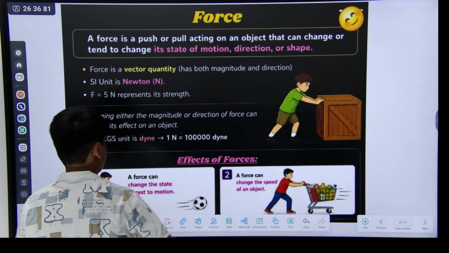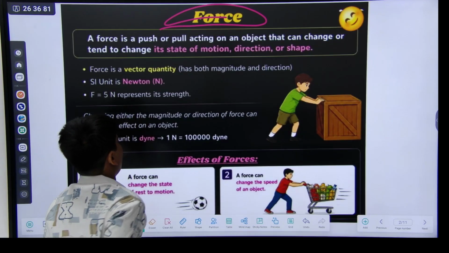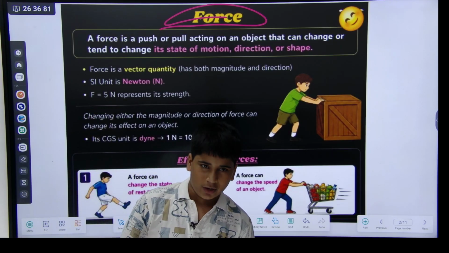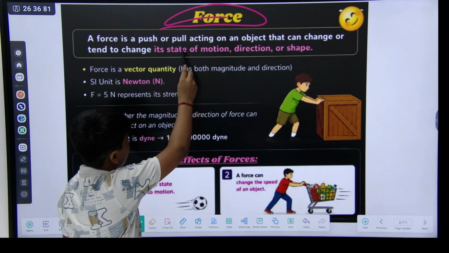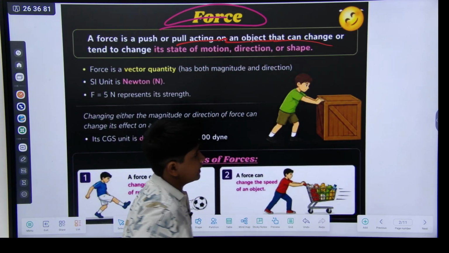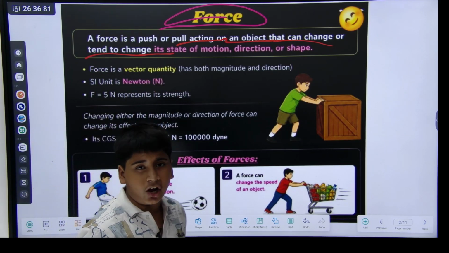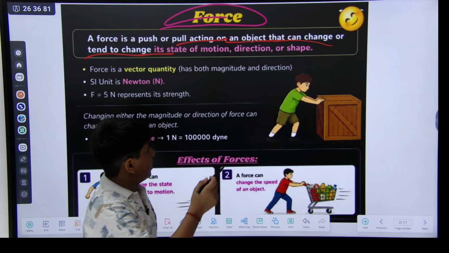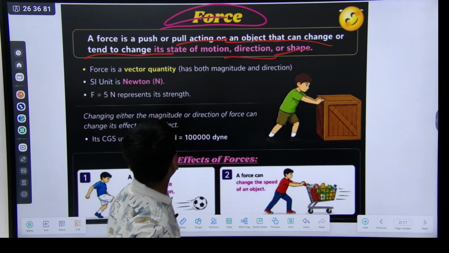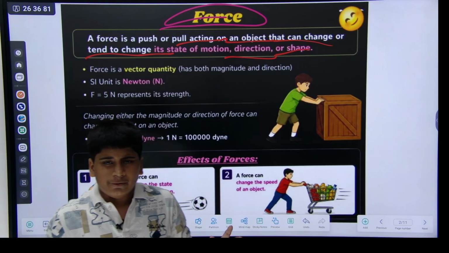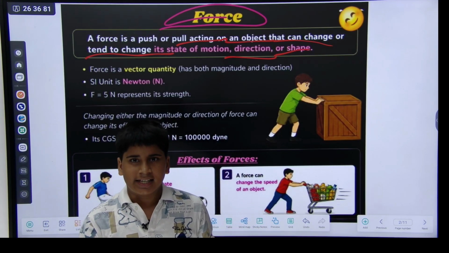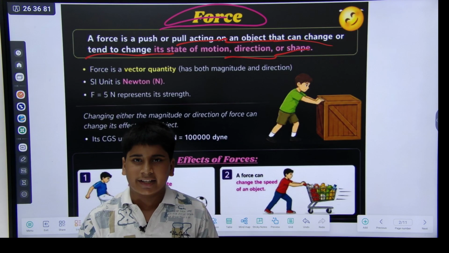Now force. A force is a push or pull acting on an object that can change or tend to change its state of motion, its direction or its shape. Force is a vector quantity and its SI unit is Newton.